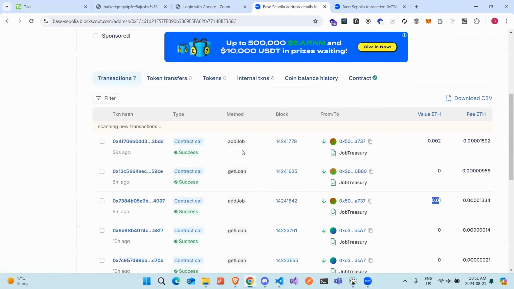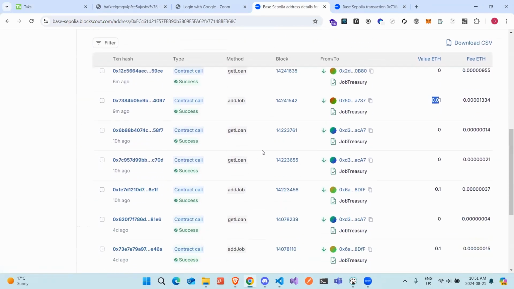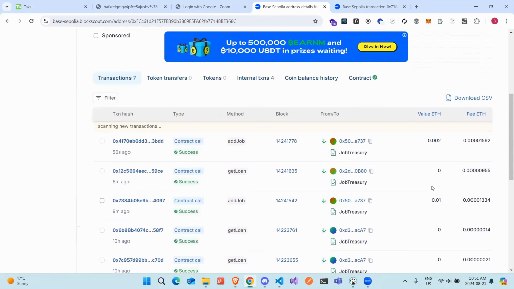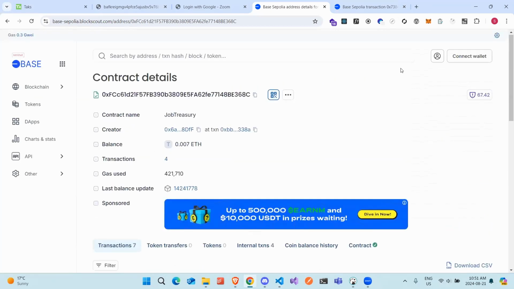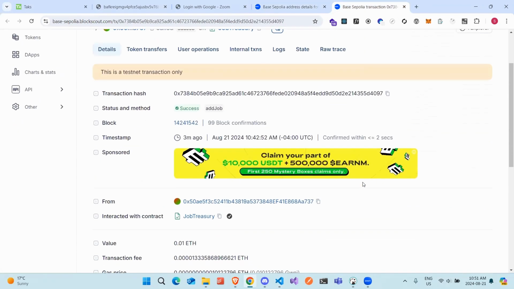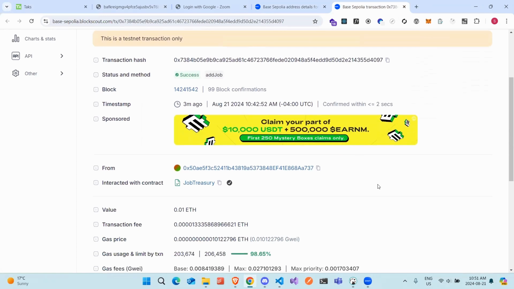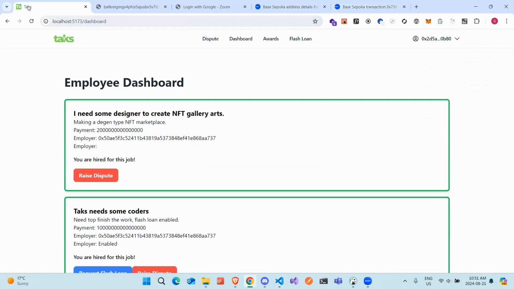See, add job, get loan, add job. Whenever you add a job, if the job has flash loan enabled, they have to pay some amount. If not, then they don't have to pay anything for it. And this is for add job. Everything is stored on Base and it is clearly transparent. That's how we differ from the other job portals.